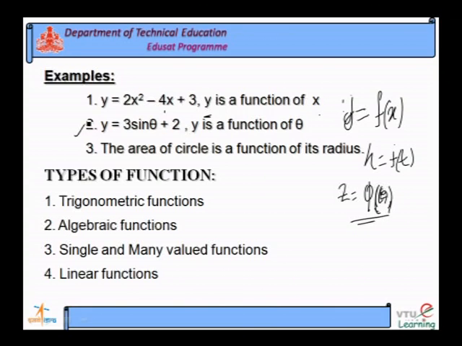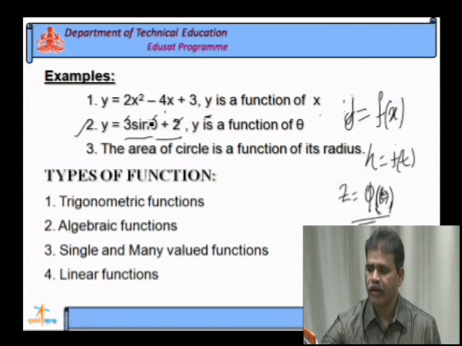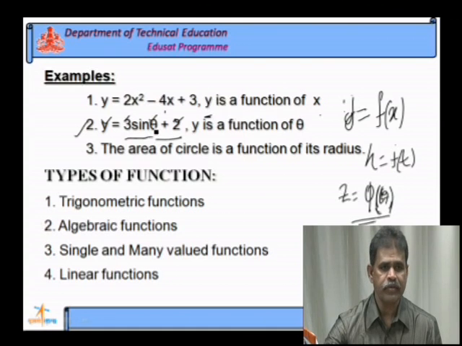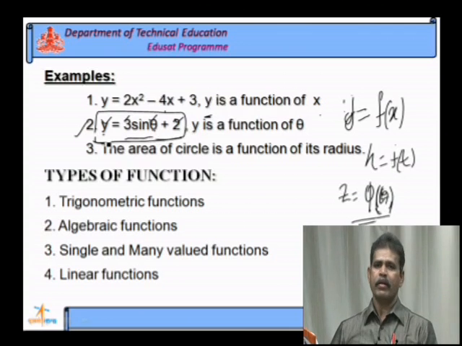See the second example, y is equal to 3 sin theta plus 2. See, constants are there, theta is a variable. This y is also a variable, theta is independent variable, y is dependent variable, the numbers are the constants, all are connected in a relation. What is that relation? That relation is y is equal to 3 sin theta plus 2.